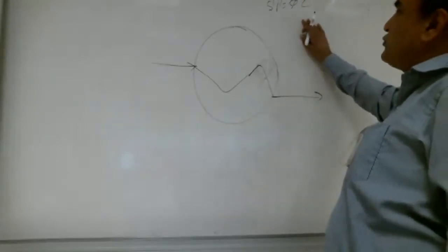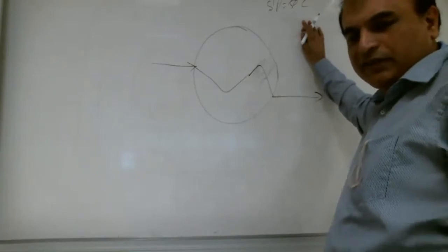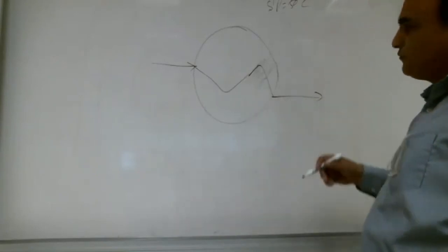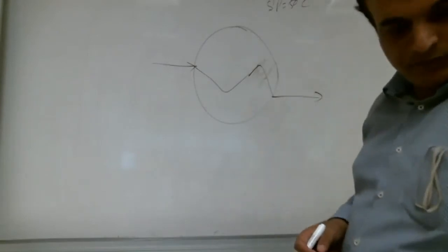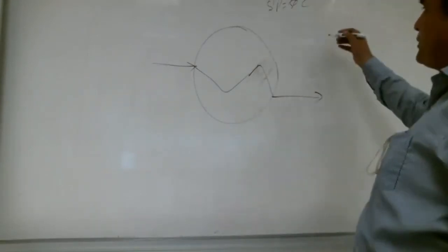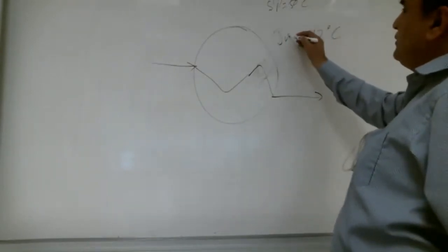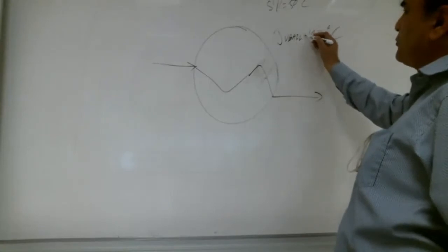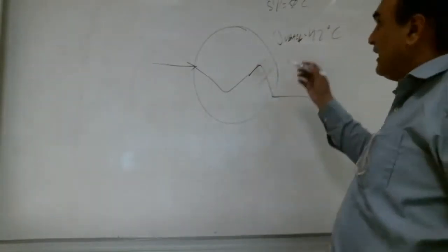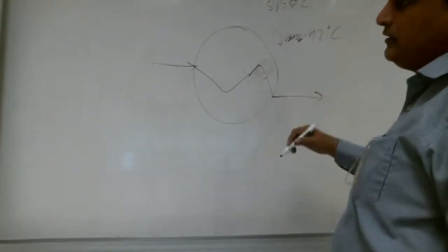So if we put it in Jubail, what is the temperature right now in Jubail, for example? 42 degrees centigrade. So this heat exchanger is sitting outside, and it needs to bring the temperature from 42 degrees centigrade to 50 degrees centigrade, right?